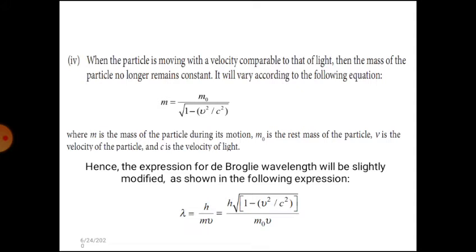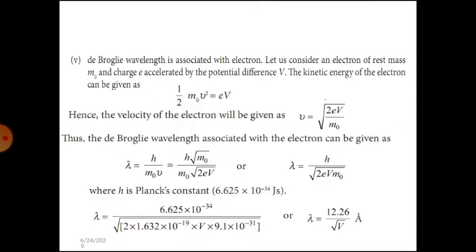Hence the expression for de Broglie wavelength will be slightly modified as shown in the following: lambda is equal to h by m into v, which is h divided by m naught into v times the square root of 1 minus v squared by c squared. Sorry, v. Now consider the de Broglie wavelength associated with an electron.